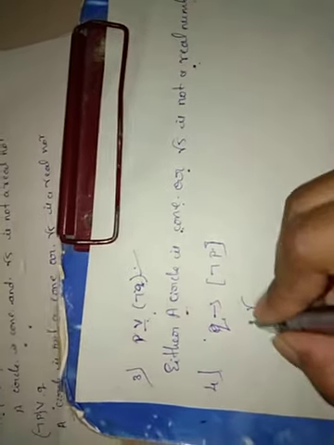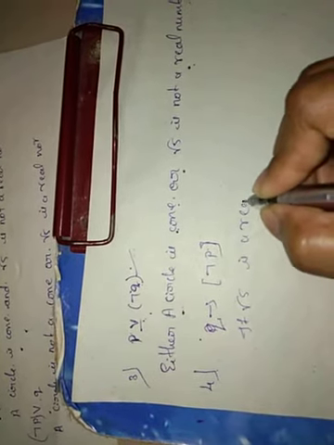That means if root 5 is a real number, then, negation of P, a circle is not a cone.